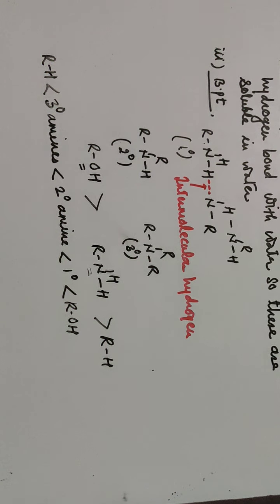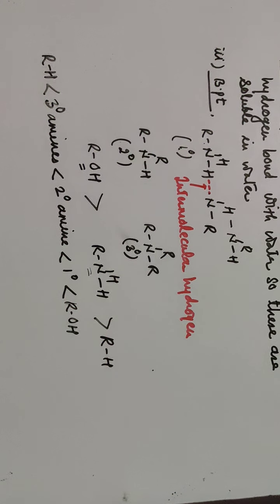In decreasing order, the boiling point of alcohols is higher than primary amine, which is higher than secondary amine, which is higher than tertiary amine, which is higher than RH, that is alkanes. The boiling points of alcohols are higher than amines due to the strong dipole-dipole interaction between two molecules.